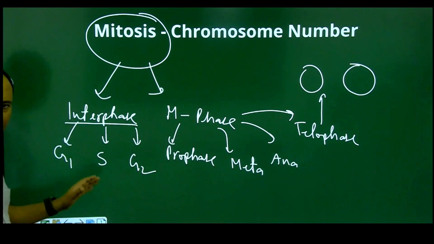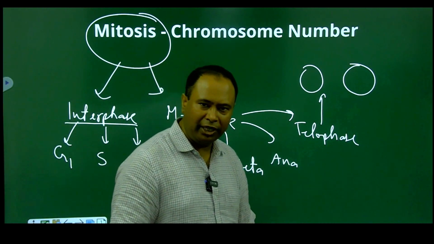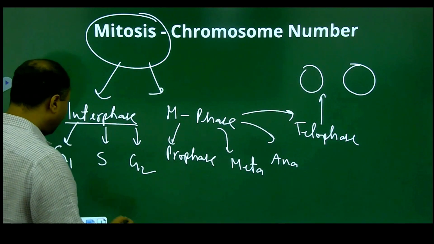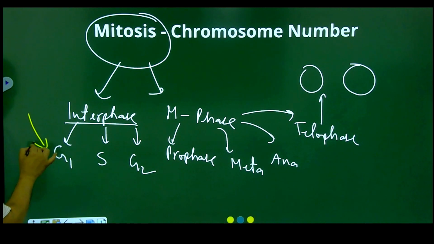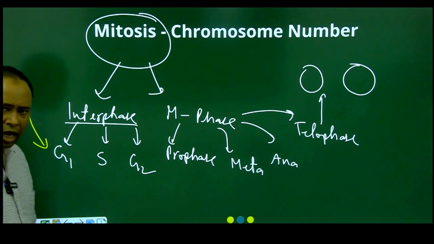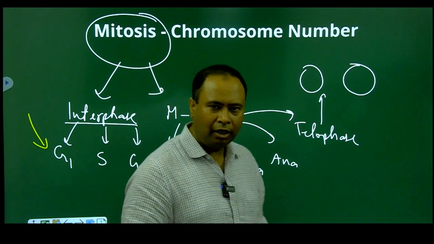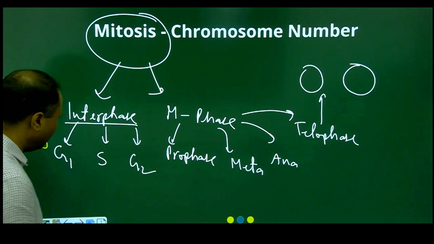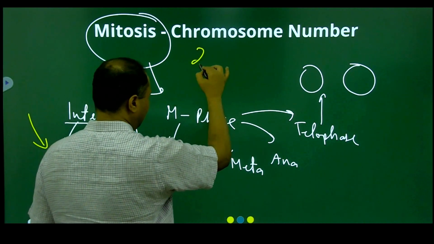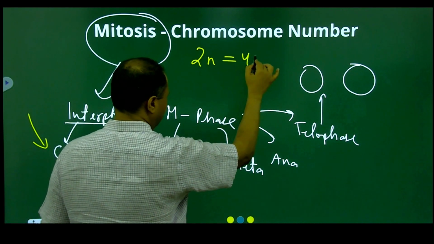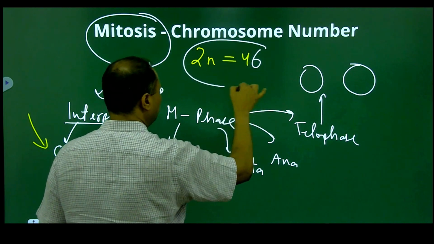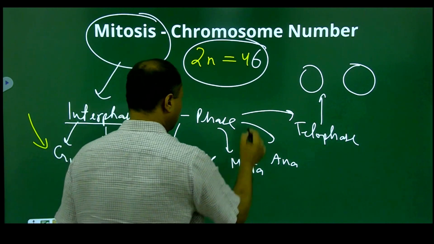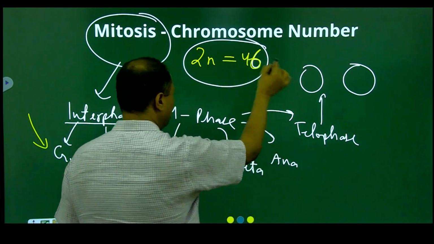Now any cell which has to enter mitosis, we know it will enter mitosis from the G1 side. That means a cell will enter mitosis over here, in the G1 stage. Now if I give you the example of a human somatic cell, अगर हम अपनी body cell की बात करें, हमें पता है our body cell is a somatic cell and it is a diploid cell. That means in our body cell we have 2n is equal to 46.